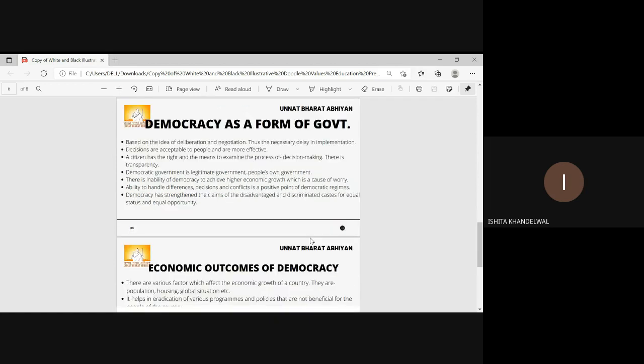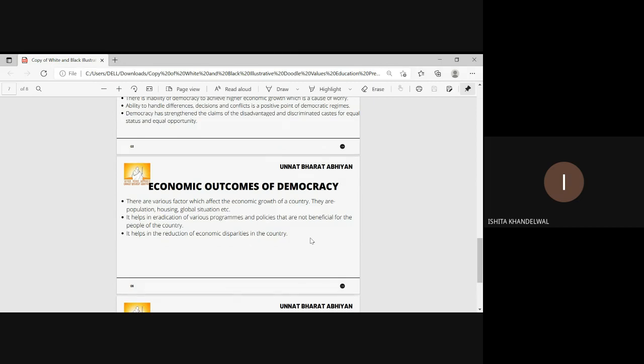Now, let us know the economic outcomes of a democracy. There are certain factors which affect the economic growth of a country. They can be population size, housing, global situation, nations' relations with each other, and many more. It helps in the eradication of various programs and policies that are not beneficial for the people of the country or may be harmful in certain manner. It also helps in the reduction of economic disparities in the country by the introduction of good economic policies.